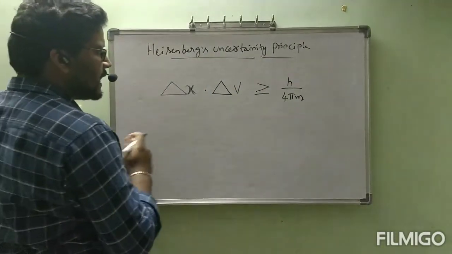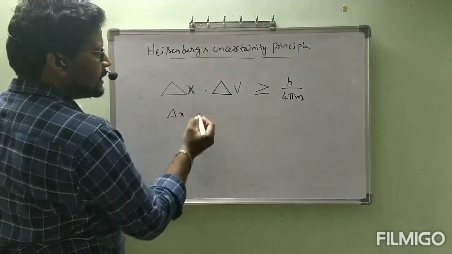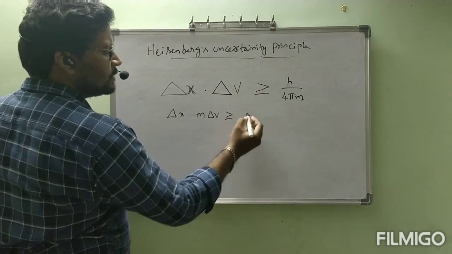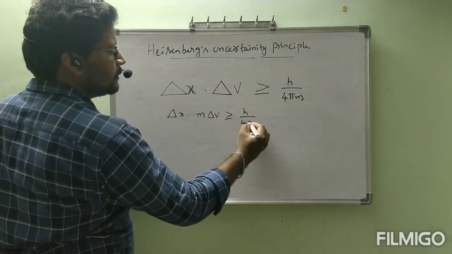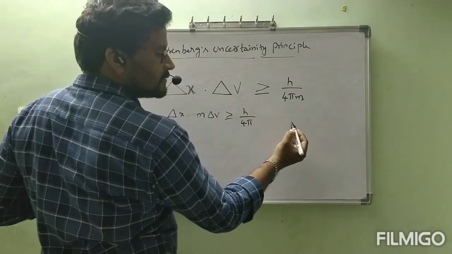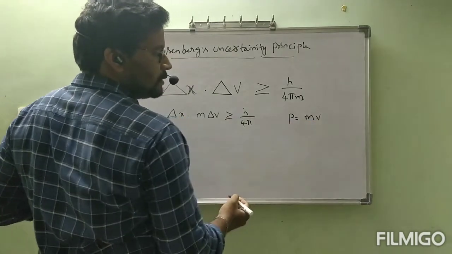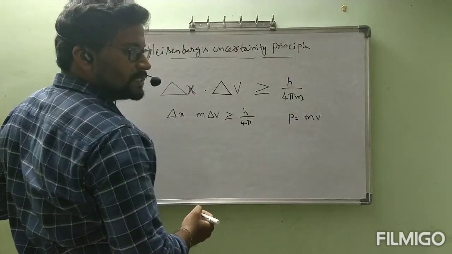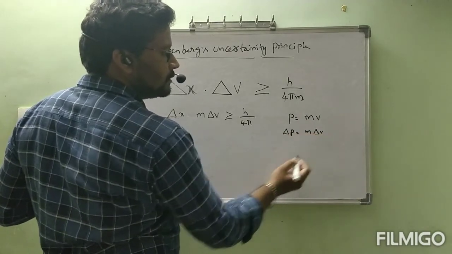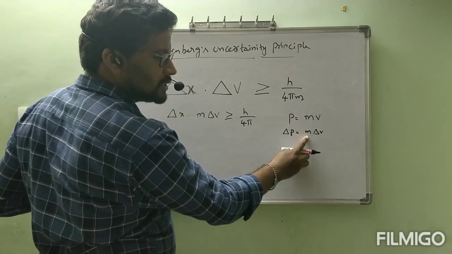We can write this statement as delta x into m delta v is greater than or equal to h by 4 pi, where I brought the m here. We have one formula in physics: linear momentum P is equal to mv. Then delta P is equal to m into delta v. M is a constant, no one can change the mass.